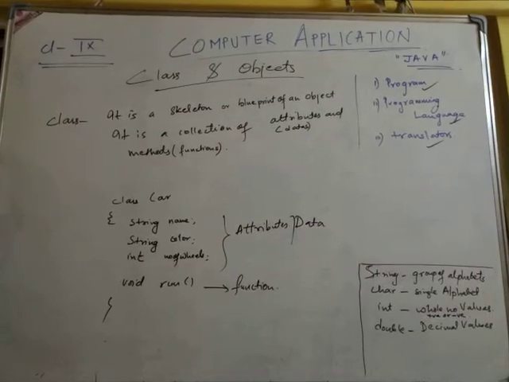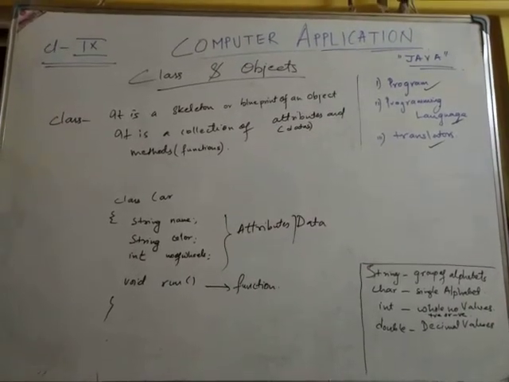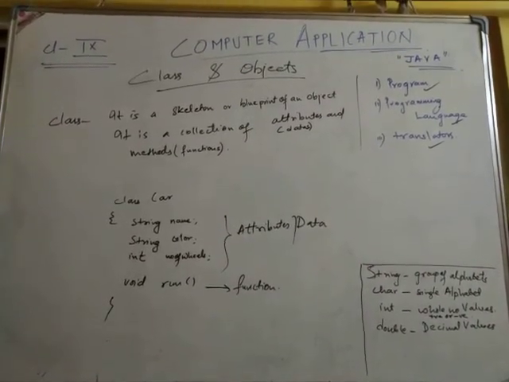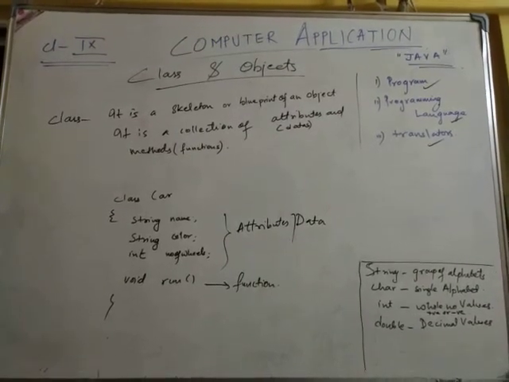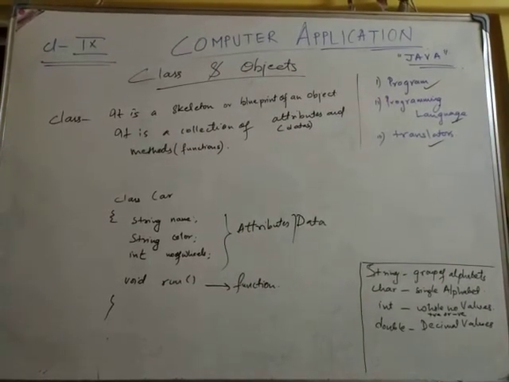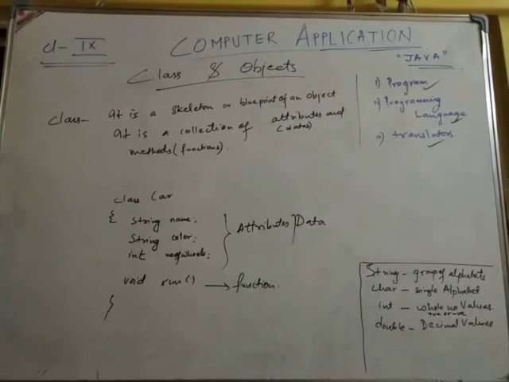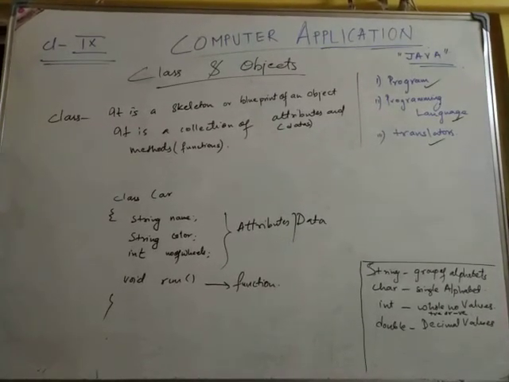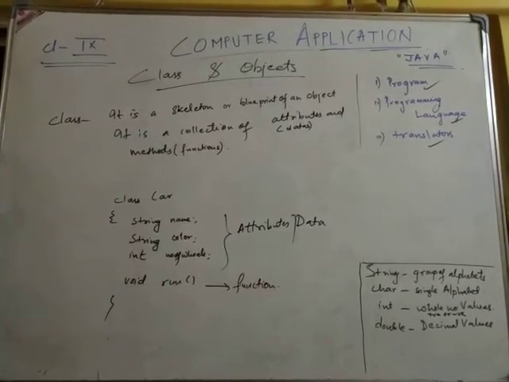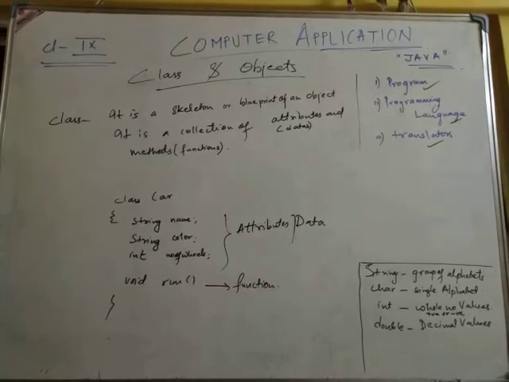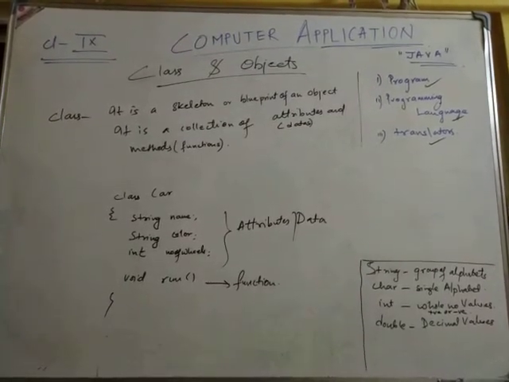Okay, why is a class an object factory? Because for a car, there can be a lot of different kinds of cars we can have. So that is why it is called an object factory. We can have any number of objects of the class car. We will be coming back to that later on.